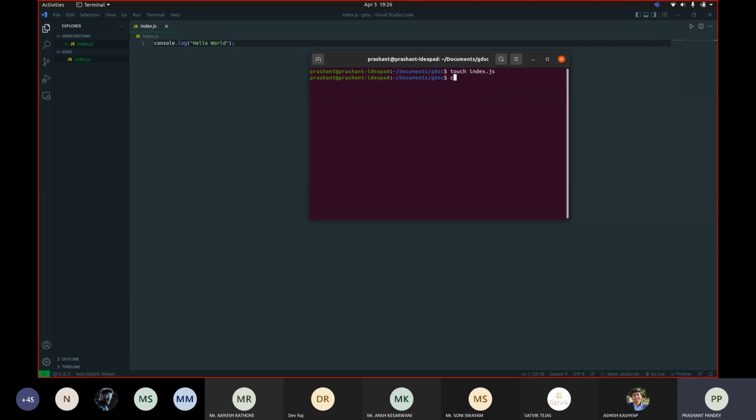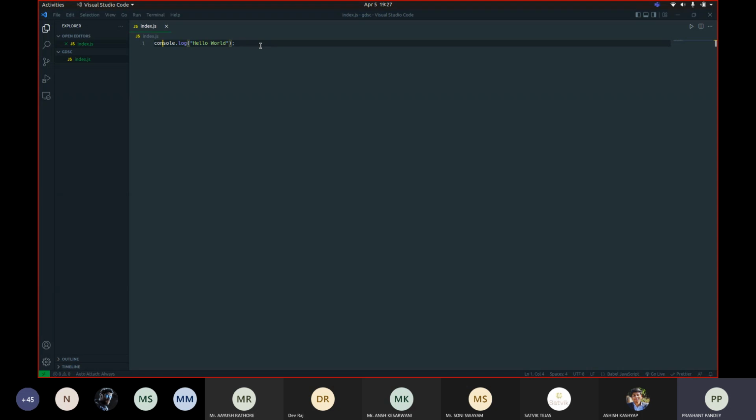It's going to give the same output as it did in the Node REPL. In order to run this file, index.js, we are already in the folder which contains this file. So all we have to do is type node followed by the file name, and it's going to print the output for the code that is written in this file.